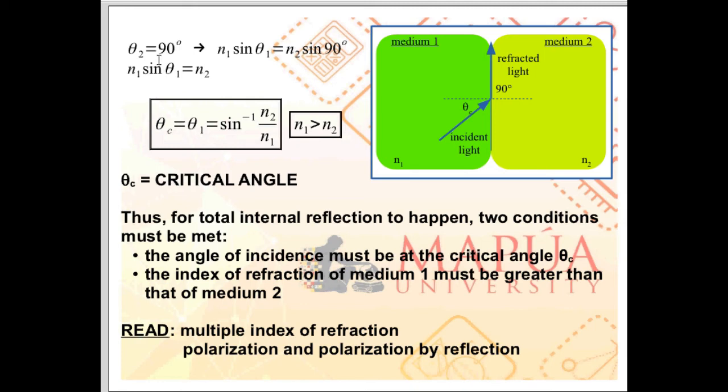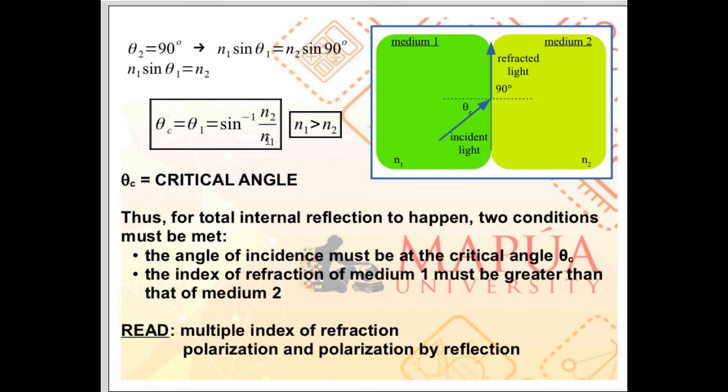If we now use theta 2 equal to 90 degrees in our equation for the law of refraction, we get the following relationship. Theta 1 is equal to inverse sine of N2 over N1. We refer to this angle as the critical angle. So let theta 1 now be equal to theta C, the critical angle at which total internal reflection happens.